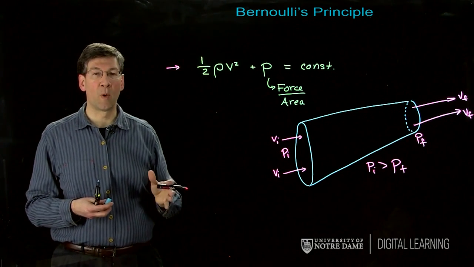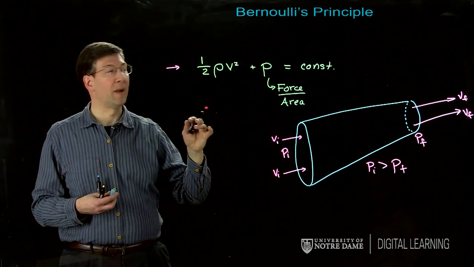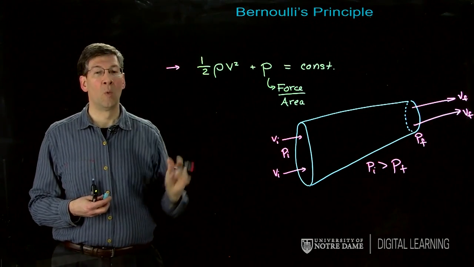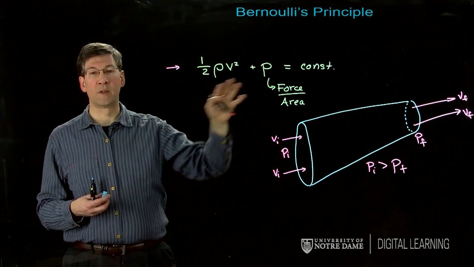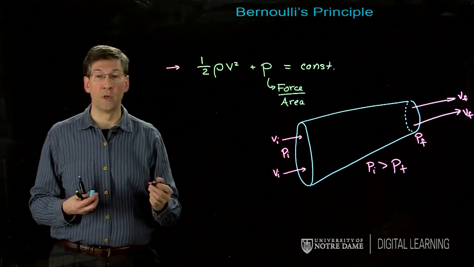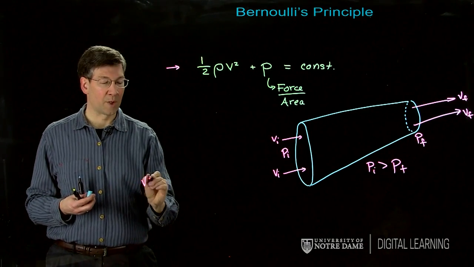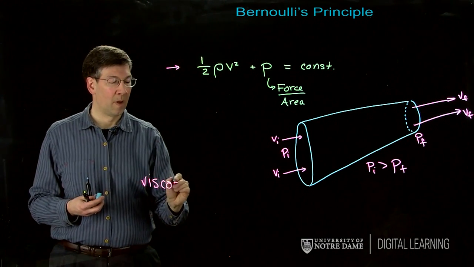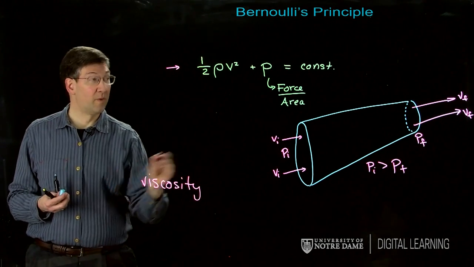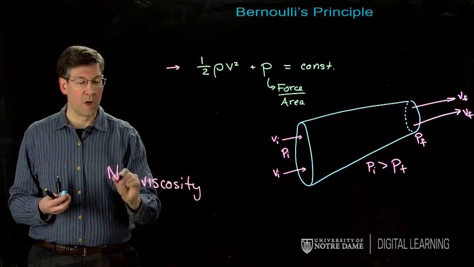And what we're going to explore in the next couple of slides is something that relates to more realistic flow. One of the things that's missing from this description is that this is only valid for the case where there's no, to use the appropriate term, viscosity. And viscosity is actually what causes air drag. So Bernoulli is valid when there is no viscosity.